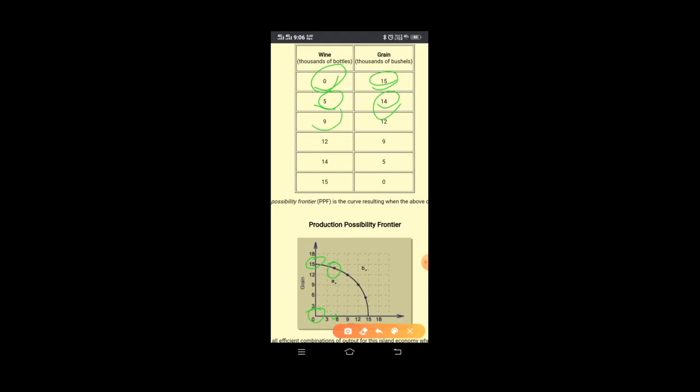If x is 9, y is 12. So this is how the curve is being drawn. X is 12, fine. X is 14, it is between 12 and 15. Here it is.